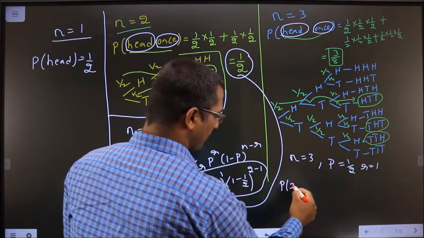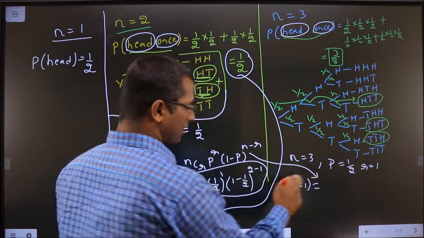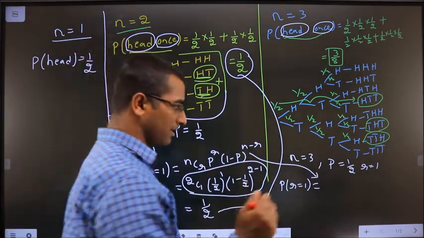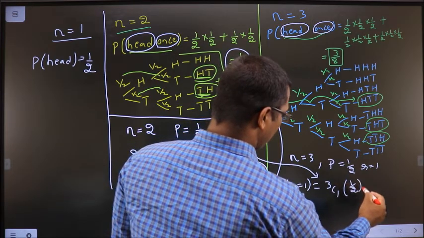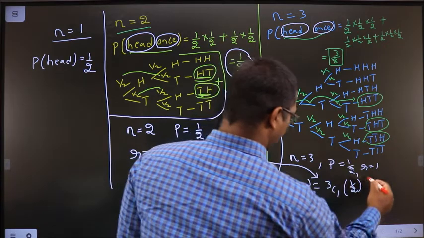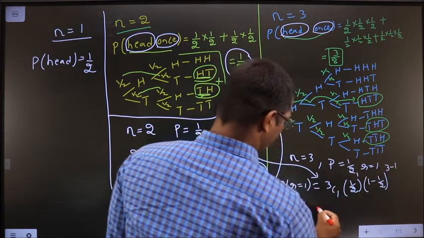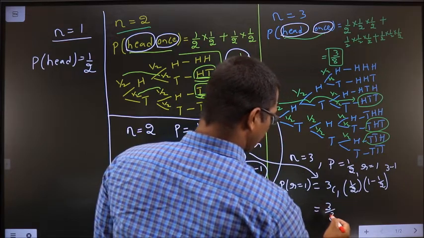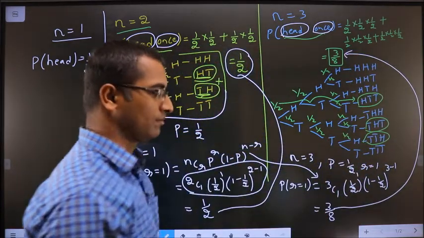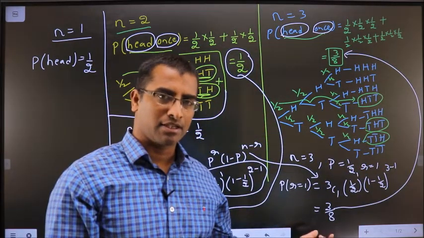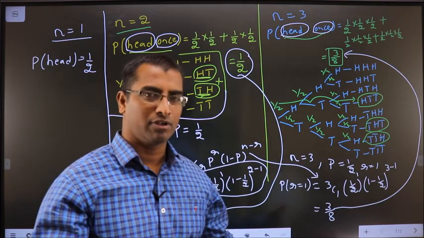So now I need to find P of r equal to 1. Again the same formula, replace n, p and r. You get 3C1 (1 by 2) power 1, (1 minus p) power n minus r. If you put this in the calculator, you get the answer to be 3 by 8. Same as this one. We get the same answer without drawing the tree diagram. That's where binomial distribution is helpful to us.